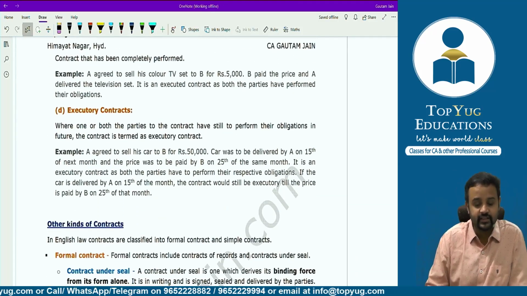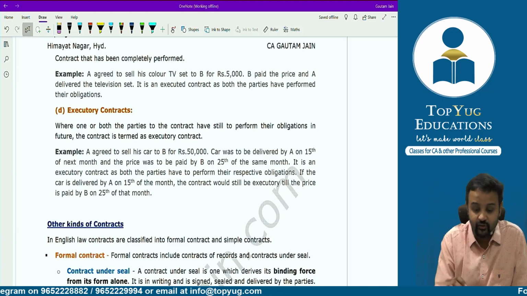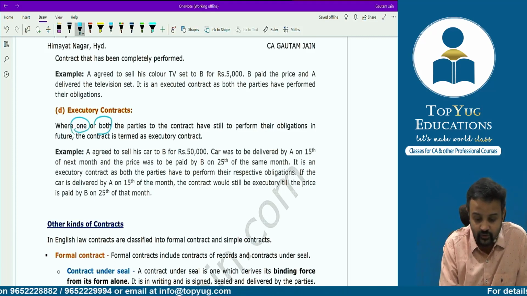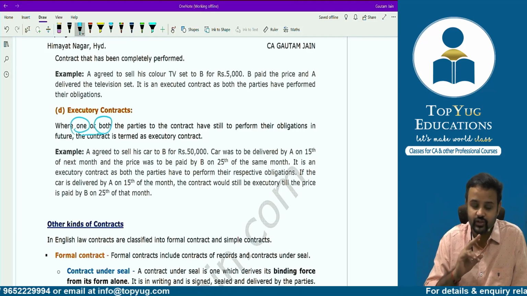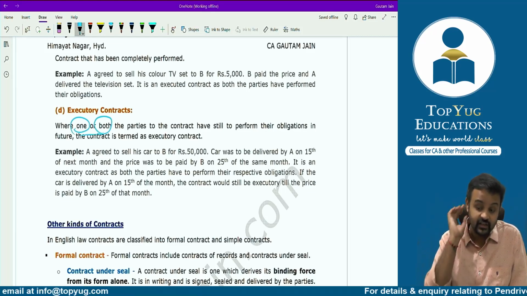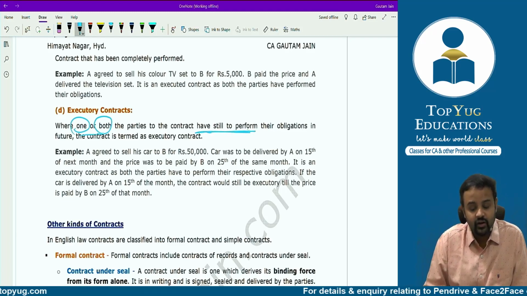Next one, executory contract, where one or both the parties to the contract have still to perform their obligation in future. Okay, one or maybe both. Executory we are discussing, no? So maybe one or both after formation of the contract. After formation of the contract, one of the parties or both the parties still have to perform their obligation. Then the contract is termed as an executory contract.